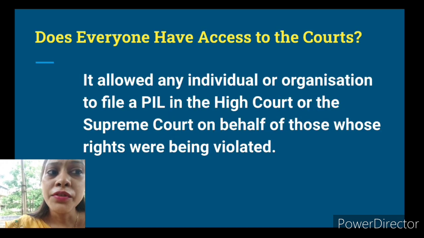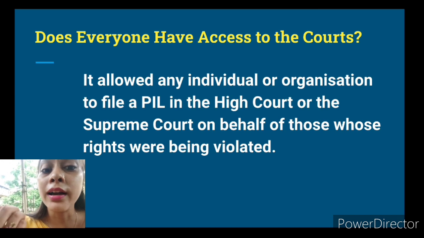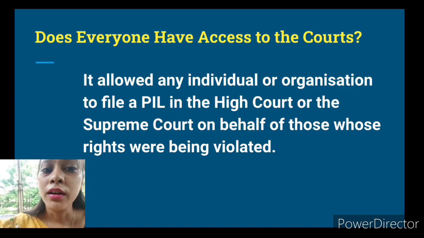It allowed any individual or organization to file a bill in the High Court or in the Supreme Court on behalf of those whose rights were being violated. So, as per this, it allows any individual or organization to file a case in the High Court or the Supreme Court if they think that rights are being violated.